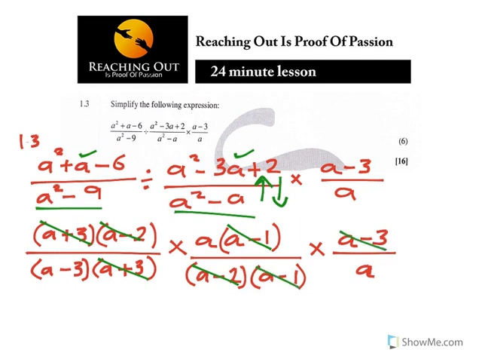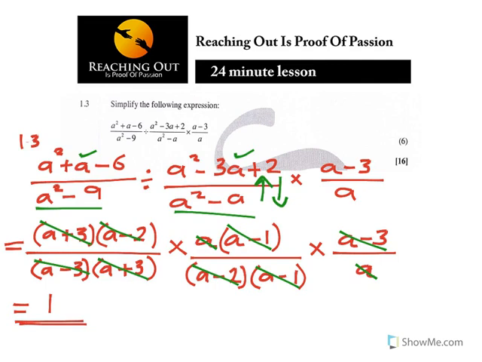You can see we've got an a minus 3 cancelling with a minus 3 and a cancelling with an a. So now the only thing left, everything cancelled, which means only 1 is remaining. Please, it's not 0. Sometimes people write 0 to say nothing is remaining, but it's not 0, it's 1.